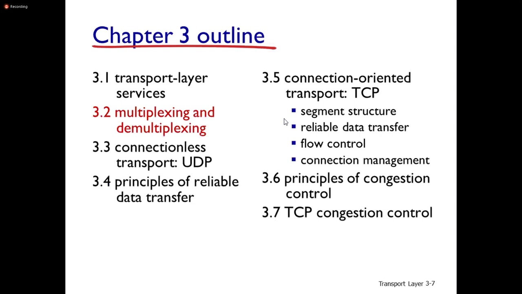While coming to multiplexing and demultiplexing, in the previous slides we have seen what is TCP, what is UDP, which one is connection oriented, which one is connectionless, and network layer versus transport layer. Now another responsibility of the transport layer is multiplexing as well as demultiplexing. Multiplexing at the sender side, demultiplexing at the receiver's side.